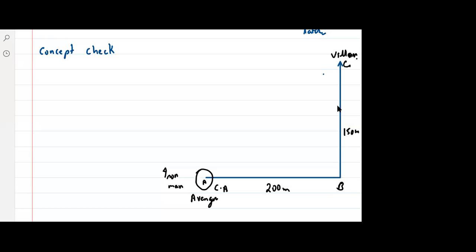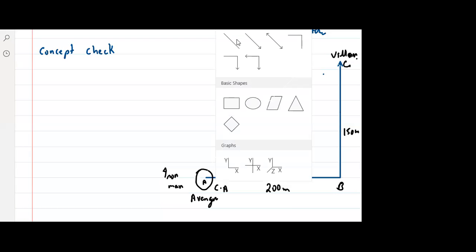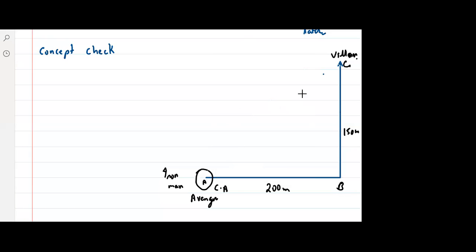This is a road. No, obviously not. Iron Man can just fly, so he will fly like this. What about Captain America? What will Captain America do? Captain America cannot fly, so he will take the road. He will go from A to B and B to C. He will run, obviously on the road only.